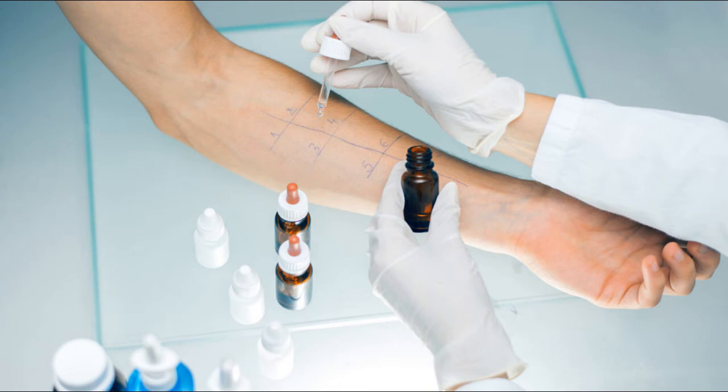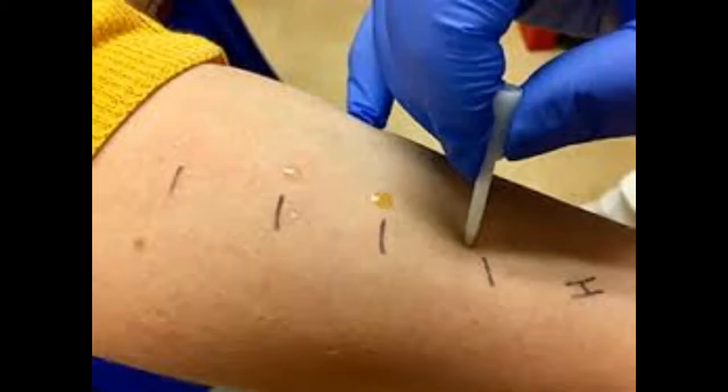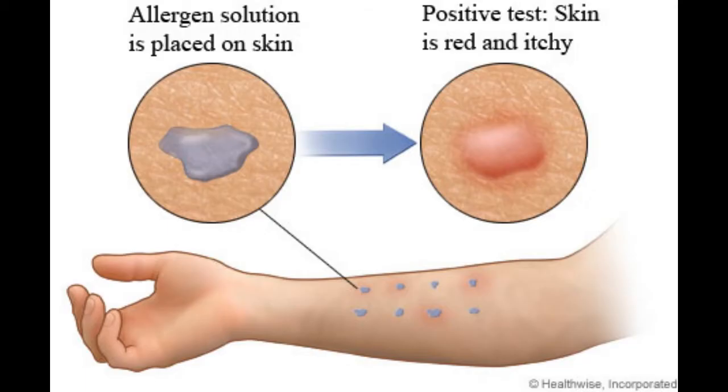When these allergens are applied on the skin, the area where they are applied becomes red, which indicates that we are allergic to that particular allergen. Sometimes the allergens are introduced into the body with the help of a small needle in case the first test is negative. In the second test, if the skin becomes red or any swelling occurs, it indicates that we are allergic to that particular allergen.